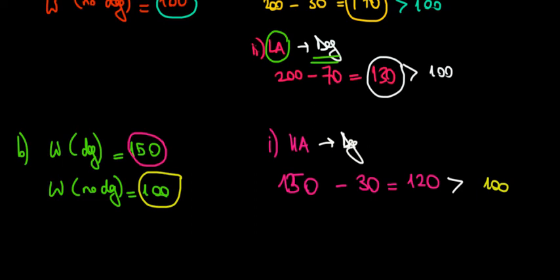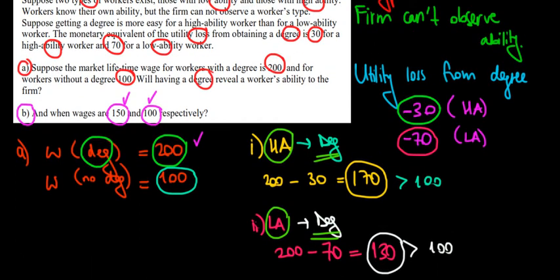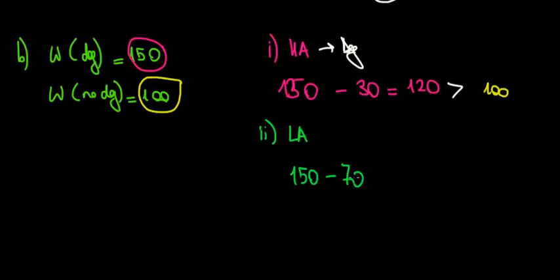Now let's contrast this with the other guy, with the low ability worker. What does the low ability worker do? Well, let's see. His payoff would be $150 as well from the degree. So we must compare 150 with his cost of effort, with his cost of getting the degree. And that would be $70 loss in utility. So minus 70, that's equal to 80. Now we compare this with the alternative of $100 from not getting any degree.